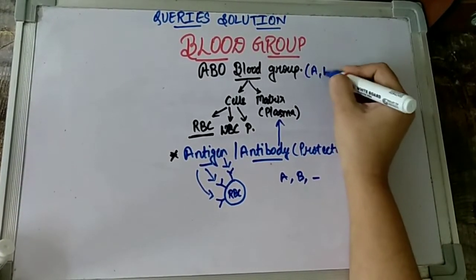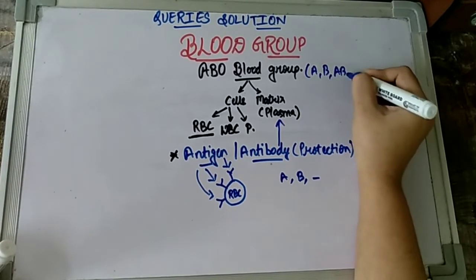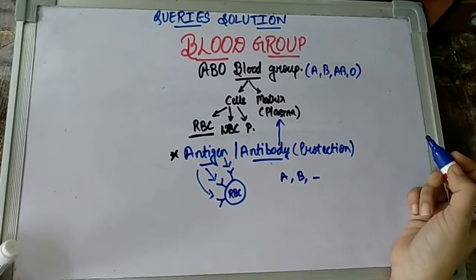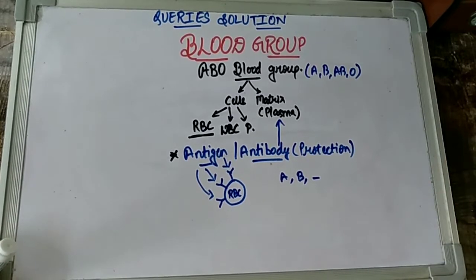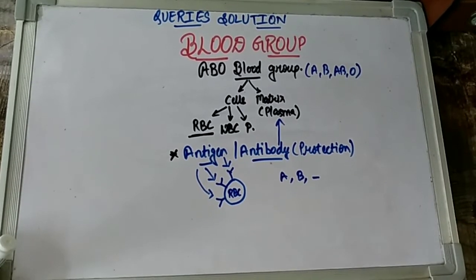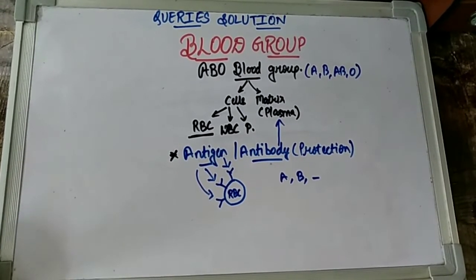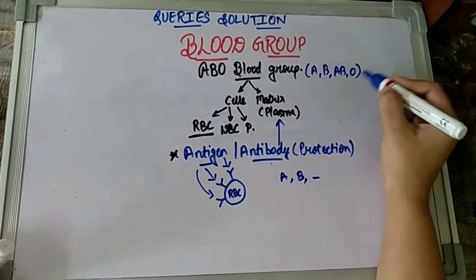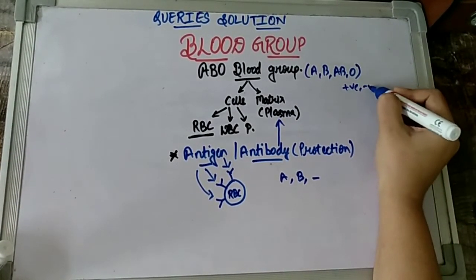Blood group A, blood group B, blood group AB, and blood group O. At the same time, children, even if I ask you a question right now, what is your blood group? If you have an awareness about your own blood group, if you might have got checked sometime because of whatsoever reason, you might also use the word positive or negative.